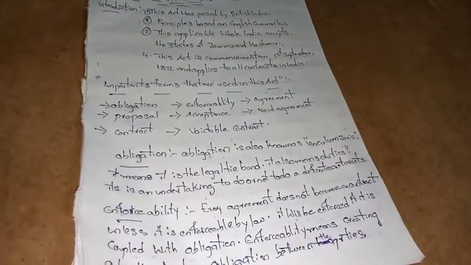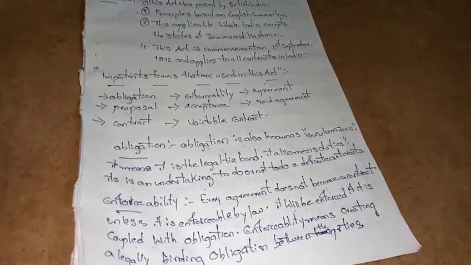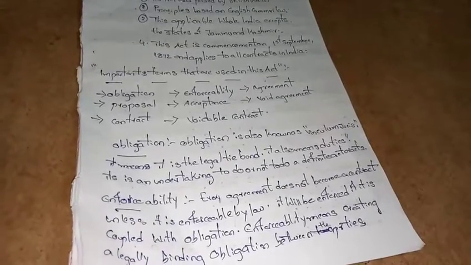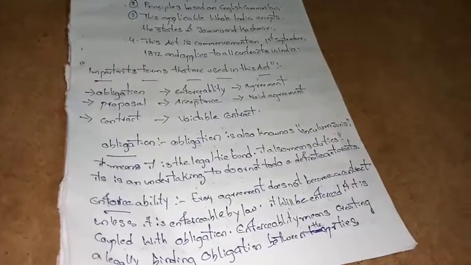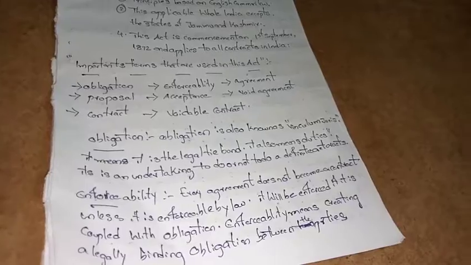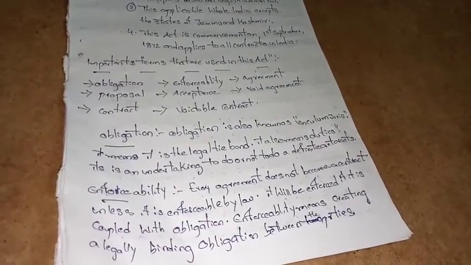Obligation is known as Vinculum juris, which means a legal bond. It also means duties. It is an undertaking to do or not to do a definite act or acts. Enforceability: an agreement does not become a contract unless it is enforceable by law. It will be enforced if it is coupled with obligation. Enforceability means creating a legally binding obligation between the parties.